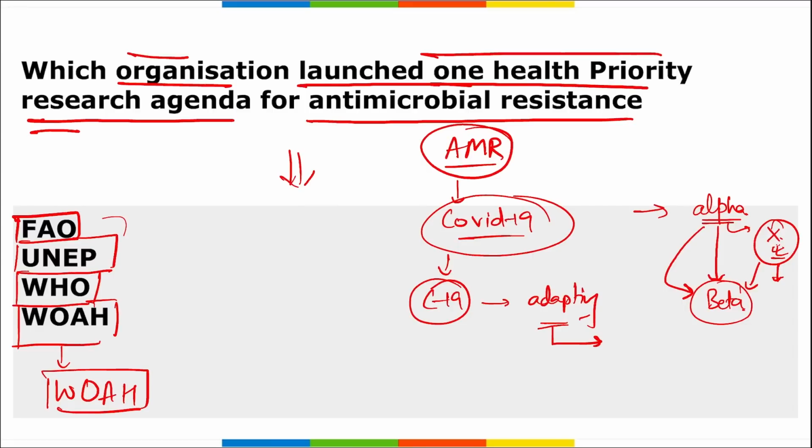And the reason for this launching was that it aims to guide a variety of stakeholders in generating new evidence to address the antimicrobial resistance. The concept acknowledges the health of humans, domestic and wild animals, plants, and the larger environment, including ecosystem. Right?